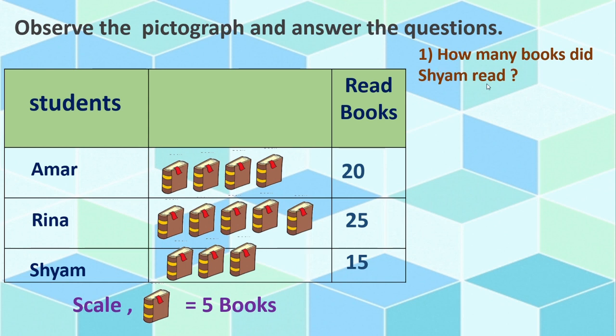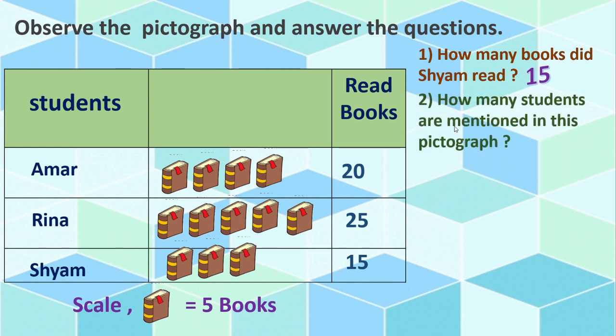How many books did Sham read? In front of Sham, only 3 books are there. 3 books are nothing but 15 books, according to the scale. So Sham read 15 books. Next question. How many students are mentioned in this pictograph? This is a pictograph, isn't it? The graph with the picture. How many students are mentioned in this pictograph? Amar, Reena and Sham. Only 3 students.